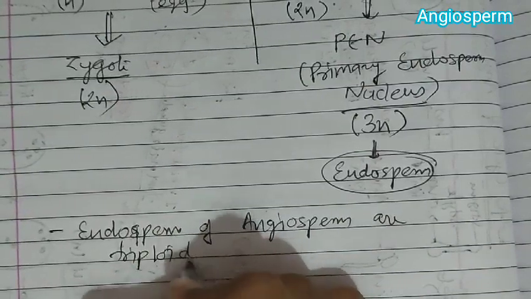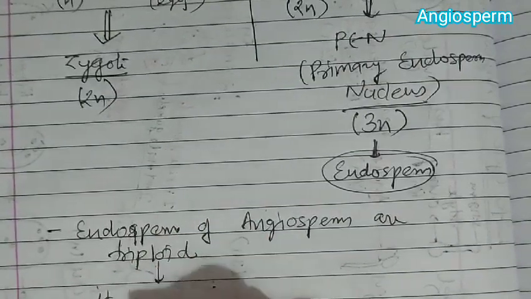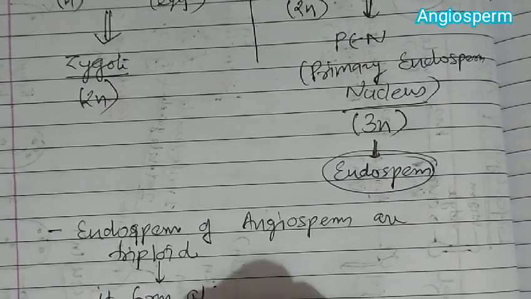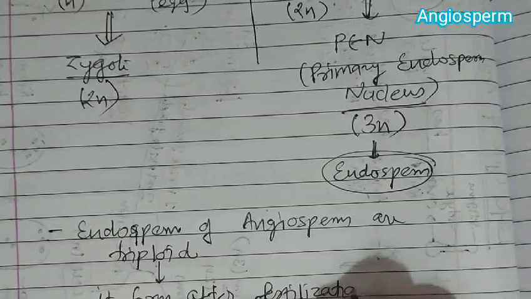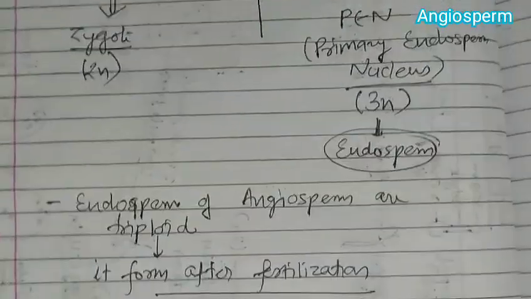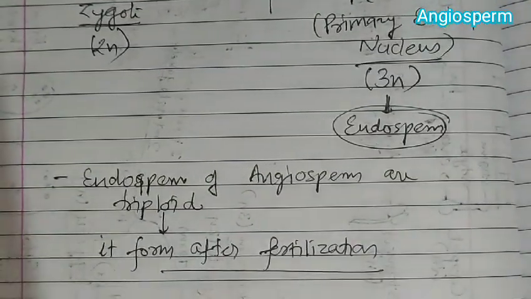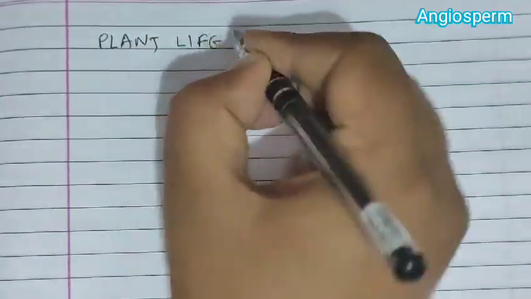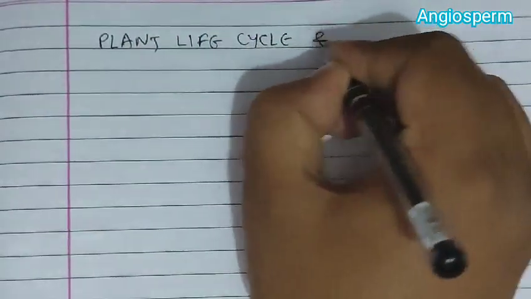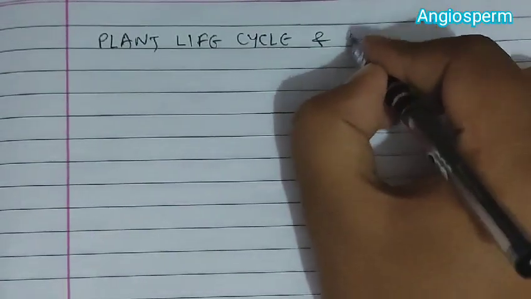Endosperm is triploid because it forms after fertilization. So this is all about angiosperms. Now we are coming to the last topic, that is plant life cycle and alternation of generation.